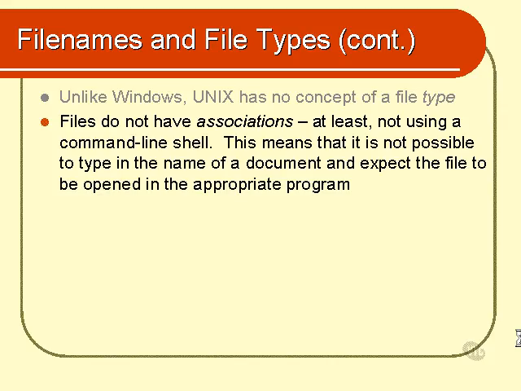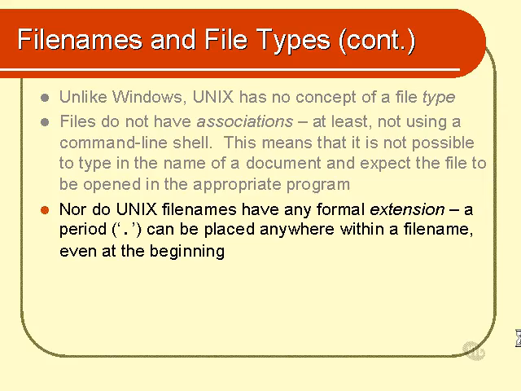What that means to us is that it's not possible to simply type in the name of a document, like fred.txt, and expect a file to be opened by the appropriate program. You've actually got to type the name of the program as well. Now, if you don't know what an association means, I wouldn't worry about it too much. Just remember that you can't just type in the name of a document and expect it to open. You must type in the name of a program. A bit more about the fact that we don't have any formal extension. Well, you can put an extension on any file that you like. You can simply call a file abc.123, or you can call a file fred.doc or jane.txt if you want to.